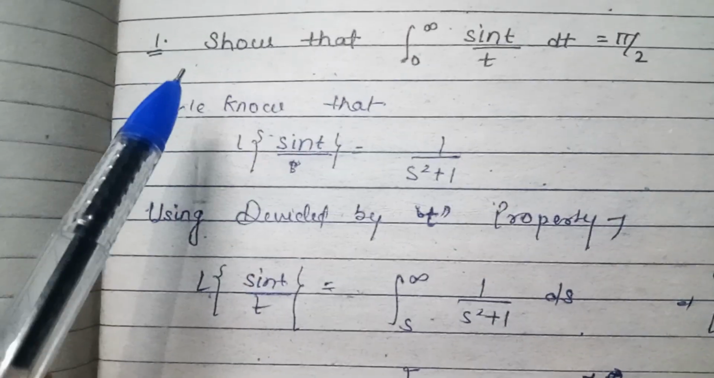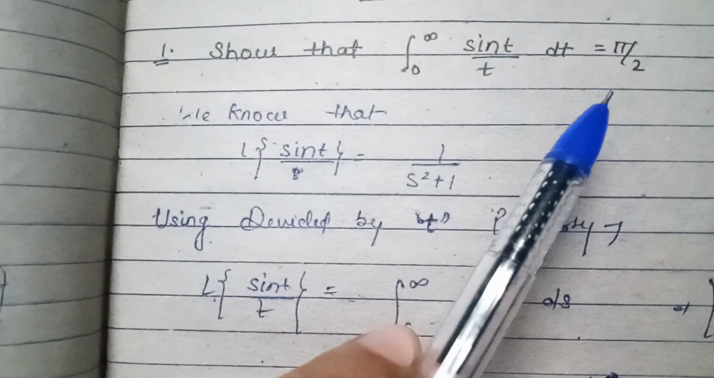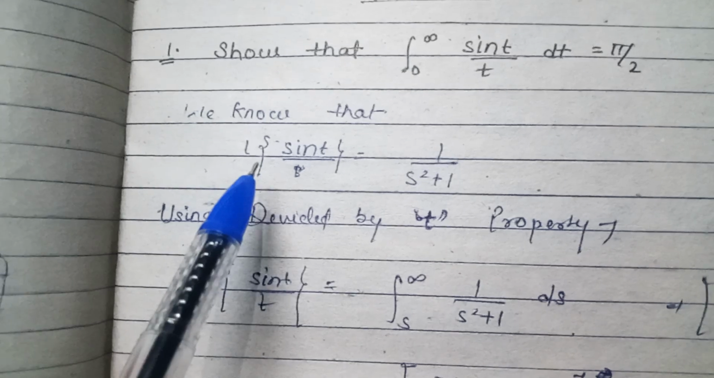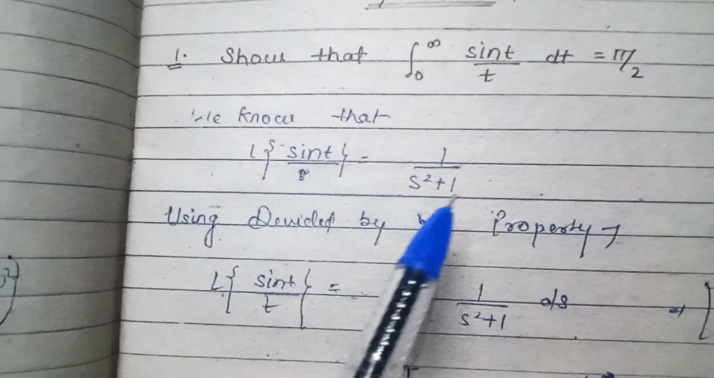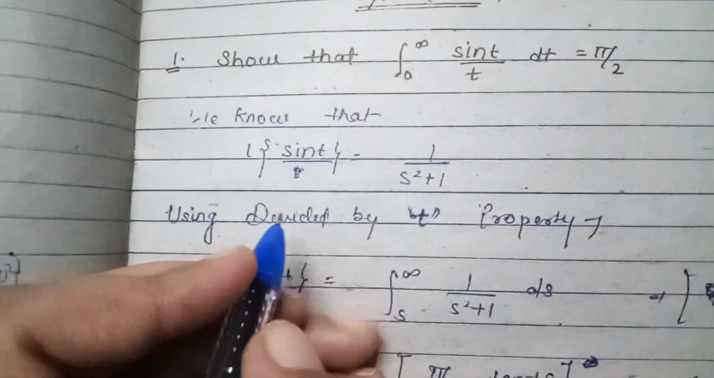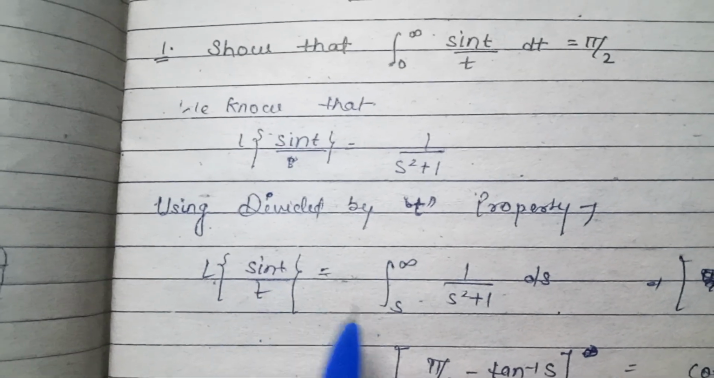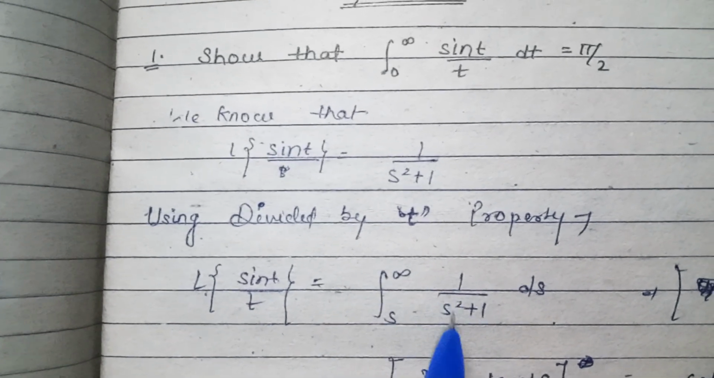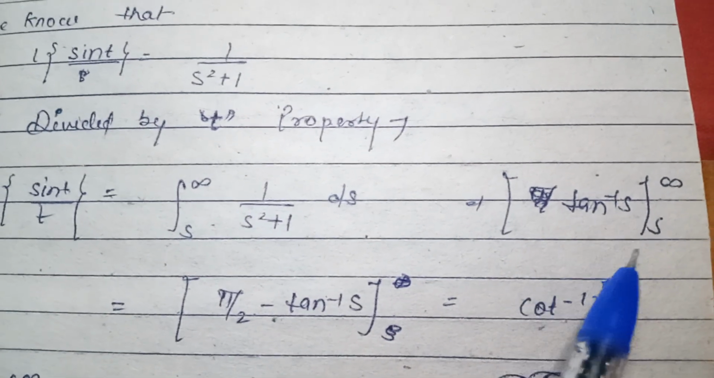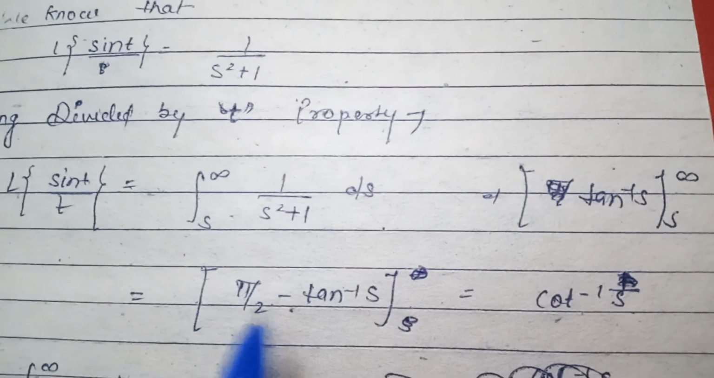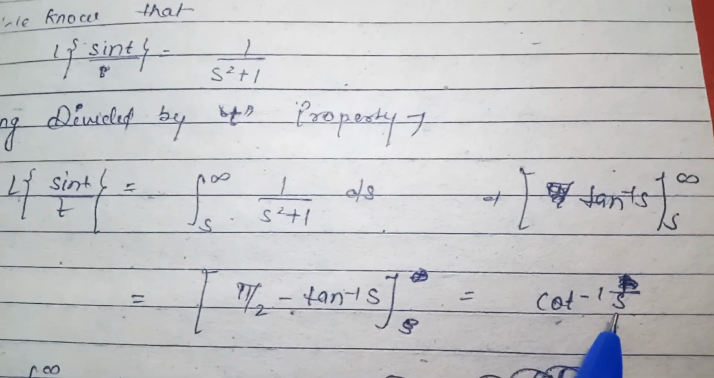Now there is a question. Show that integration 0 to infinity of sin t by t dt is equal to pi by 2. We know that Laplace of sin t is equal to 1 by s square plus 1. Using the divided by t property, Laplace of sin t by t is equal to integration s to infinity of 1 by s square plus 1 ds. On integration we will get tan inverse s with limit s to infinity. So on putting the values, pi by 2 minus tan inverse s, which is equal to cot inverse s.